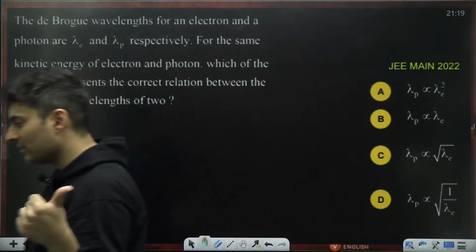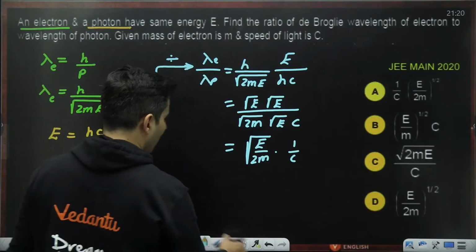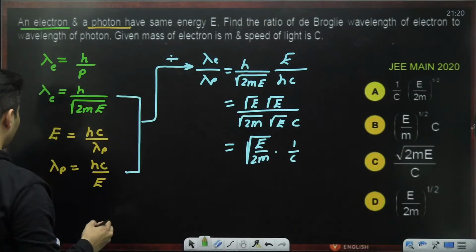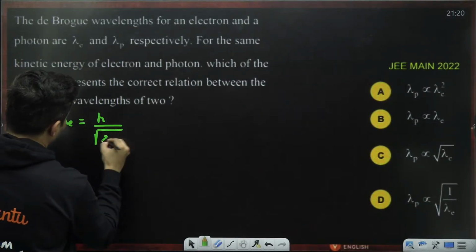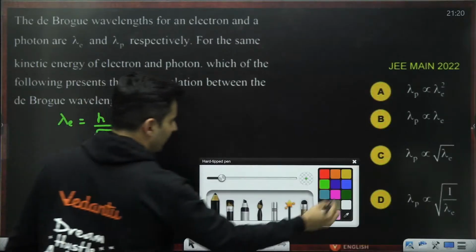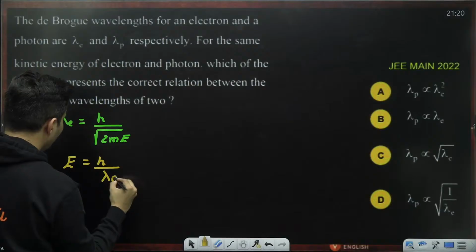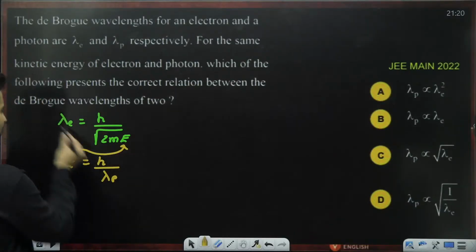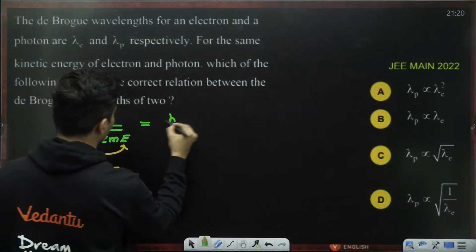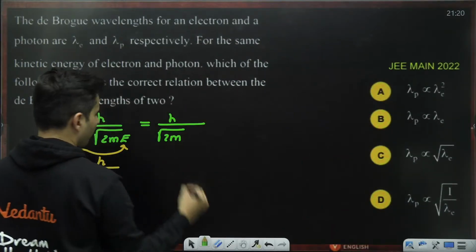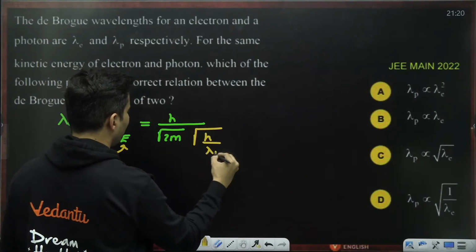Will you not be able to solve this? Yes or no? Come on, think and tell me. Lambda e is nothing but h by root of 2mE. And what is E? E is nothing but hc by lambda p. Take this E and put it over here, you will get the relationship. That's all that is remaining. So this will be h by root of 2m, and this will be root of E, and E is nothing but hc by lambda p.